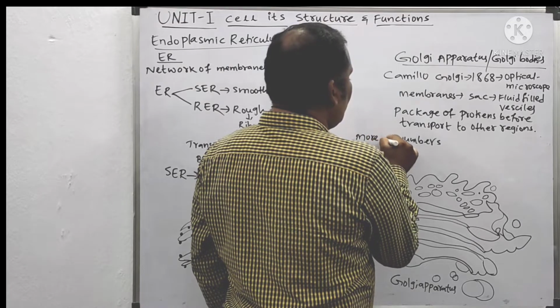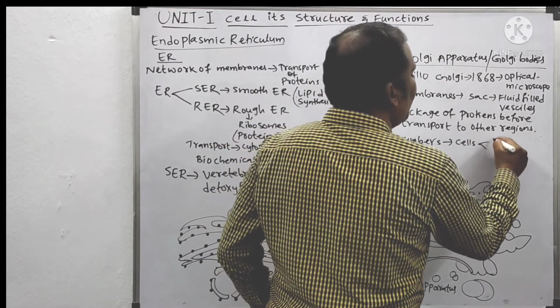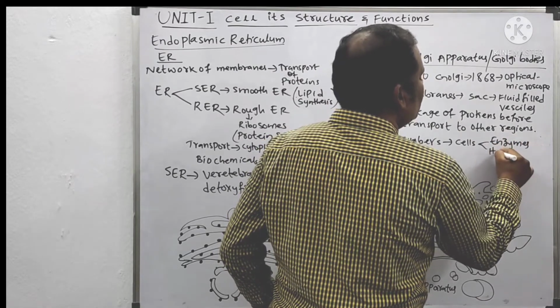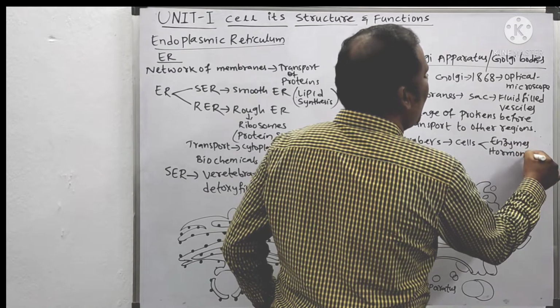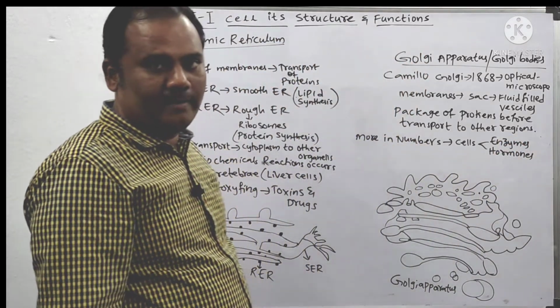These Golgi apparatus are more in number in the cells which produce either enzymes or hormones. In those cells, the Golgi apparatus are more in number.